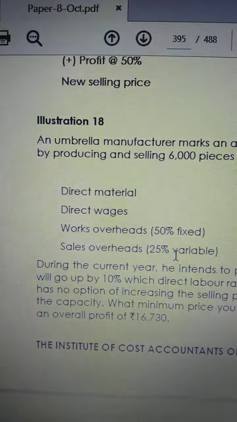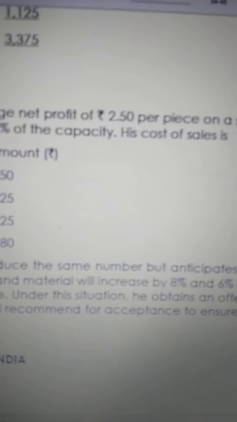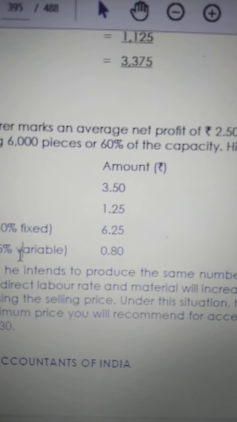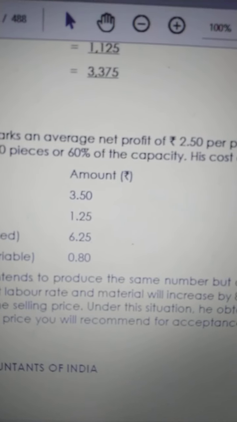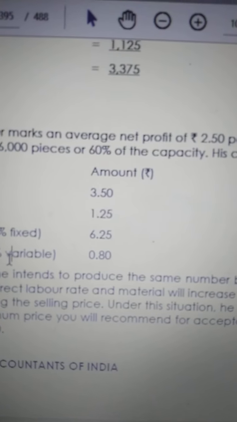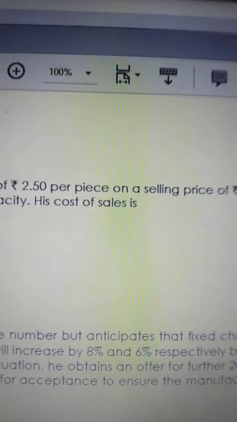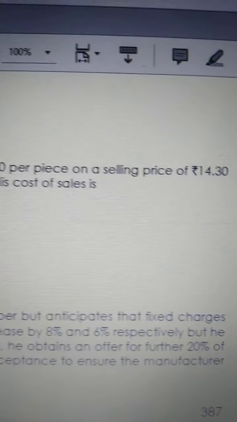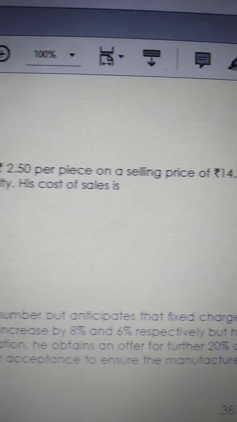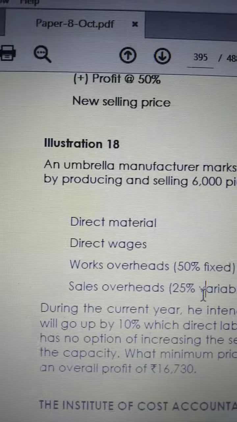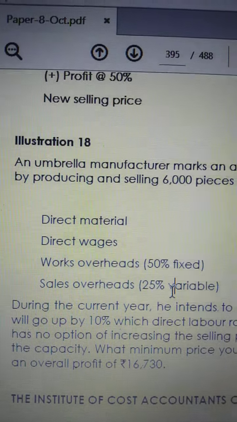Continuing, during the current year he intends to produce the same number. What is the meaning? Same number means same capacity, the same 6,000 pieces. But he anticipates, meaning expects, that fixed charges, which means fixed cost, will go up by 10%.